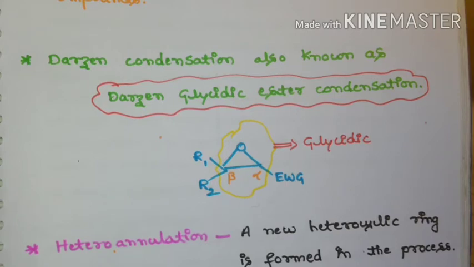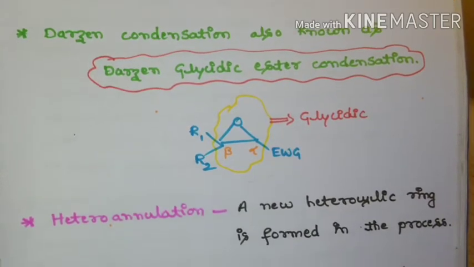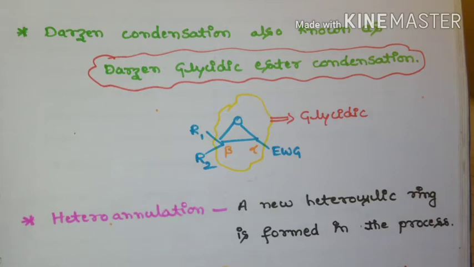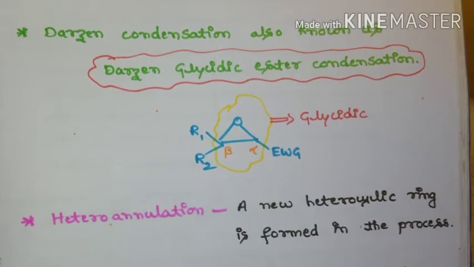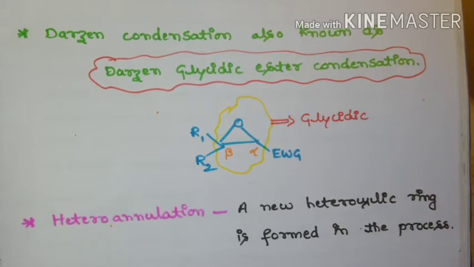And this Darzens glycidic ester condensation or Darzens condensation is classified as a heteroannulation reaction. Already in the previous video I have discussed Robinson annulation, that is carbon annulation. Here it is classified as heteroannulation. As we know, annulation is where there will be formation of a ring.